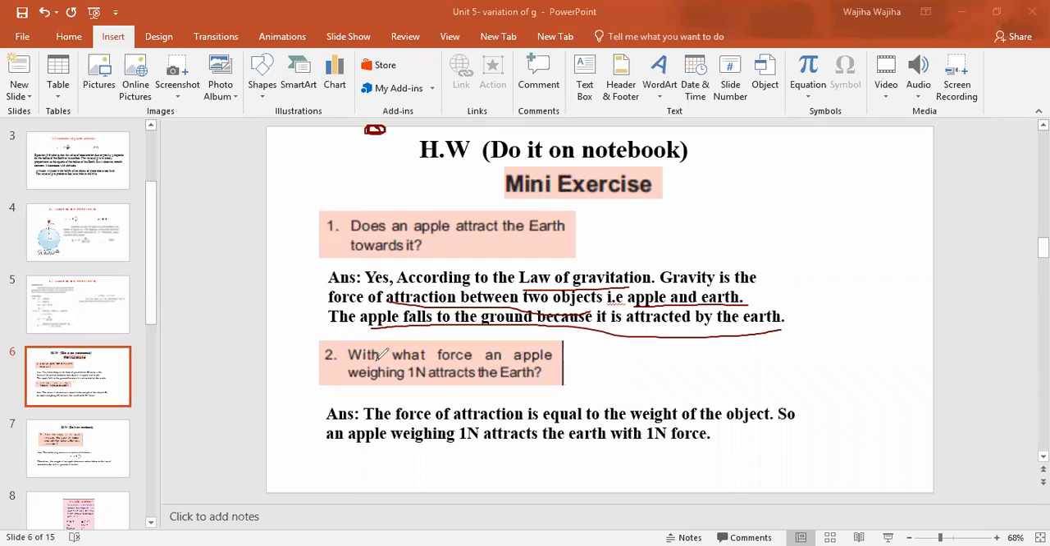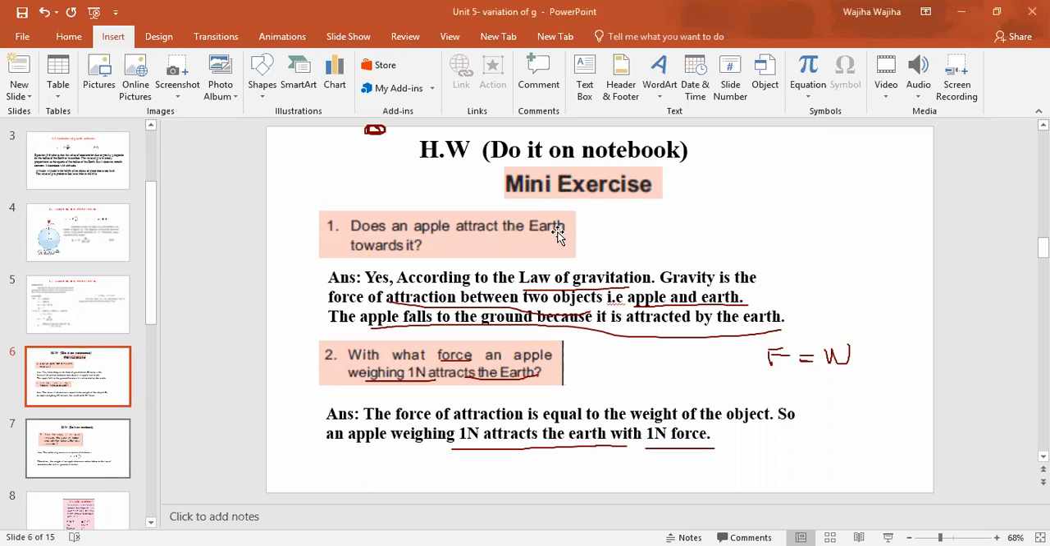The second question is, with what force does an apple weighing 1 Newton attract the earth? So if the apple has a weight of 1 Newton, then how much force will it attract the earth with? The force of attraction is equal to the weight of the object. We know that F is always equal to W. It depends on the direction of the force, right? So the apple weighing 1 Newton attracts the earth with the force of 1 Newton, right? Because F is equal to W, so the force will also be equal to 1 Newton.